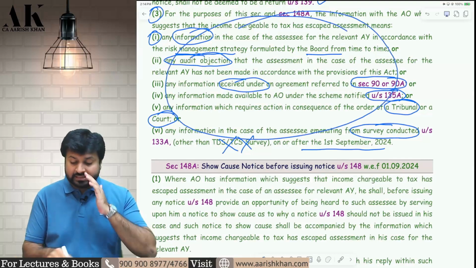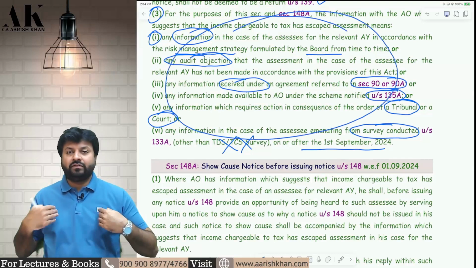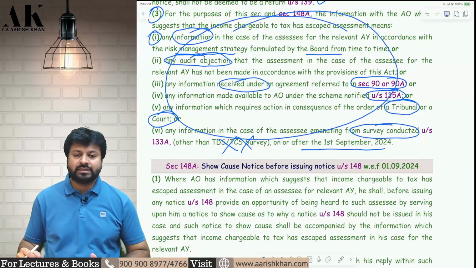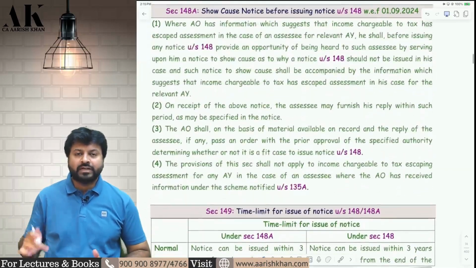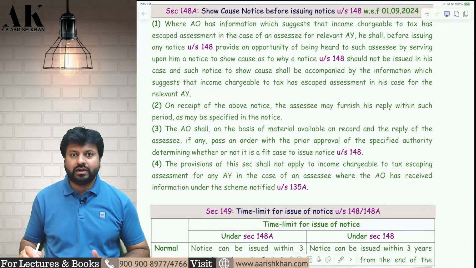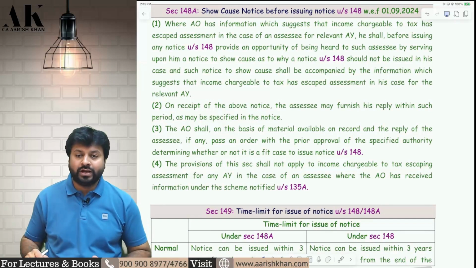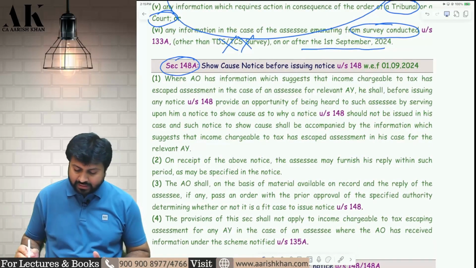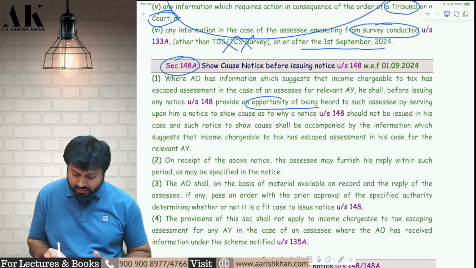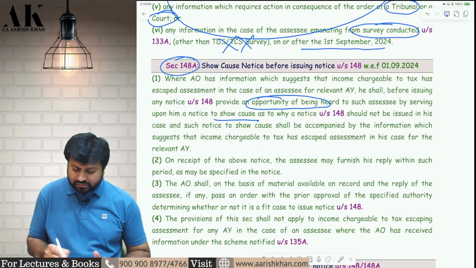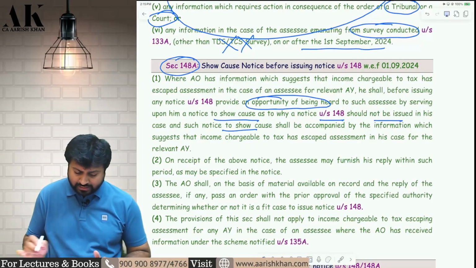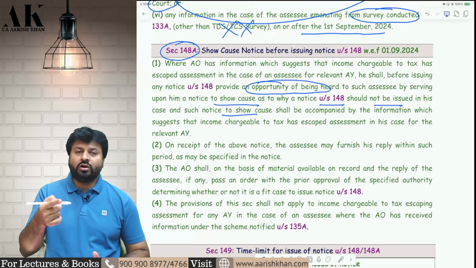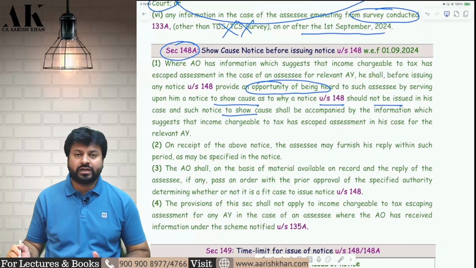So these are the 6 reasons which you can say that the AO has information which suggests that income chargeable to tax has escaped assessment. But before sending the notice under 148, as I have told you earlier, the AO has to first send an inquiry notice to the assessee. And what is the inquiry notice which is given under 148A? It is an opportunity of being heard given to the assessee to show cause as to why a 148 notice should not be issued against him.